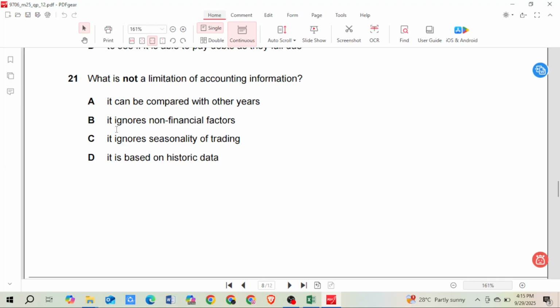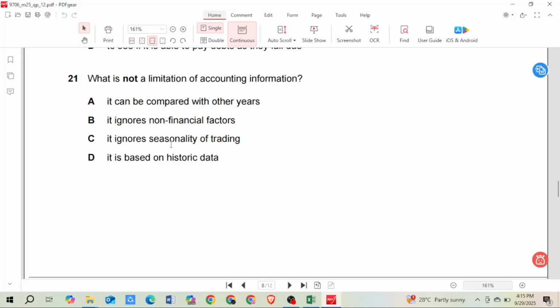B. It ignores non-financial factors. Yes, this is a limitation of accounting information, because we do not take into consideration non-financial factors like efficiency of the employees or customer loyalties. C. It ignores seasonality of trading, because we prepare accounting information for the entire year, so we do not take into consideration that in some seasons we make more sales and in some we don't. So it ignores that.